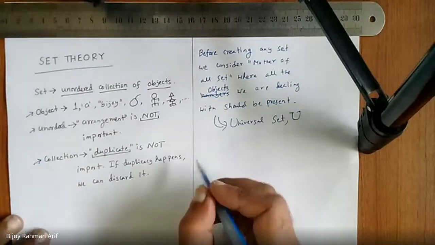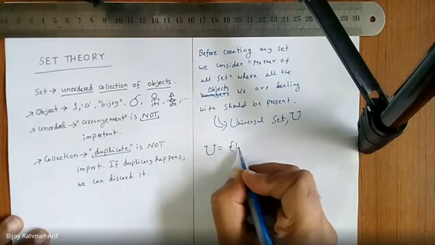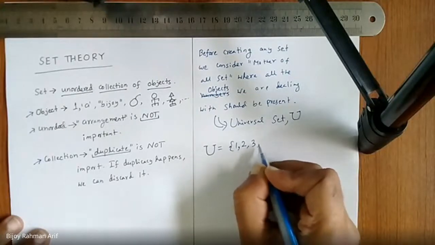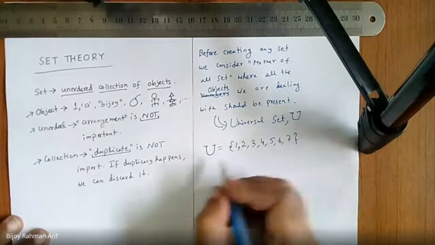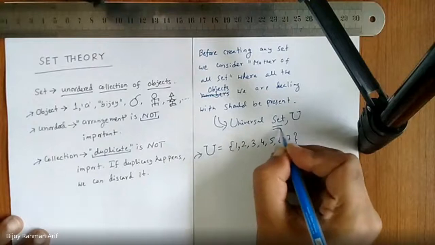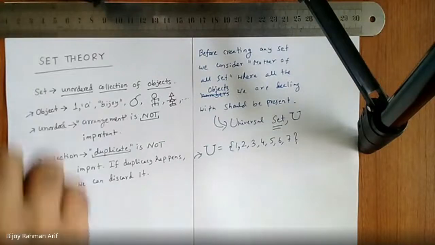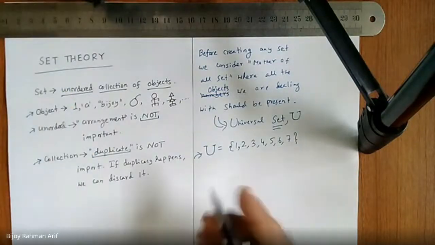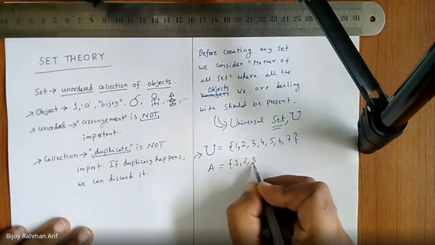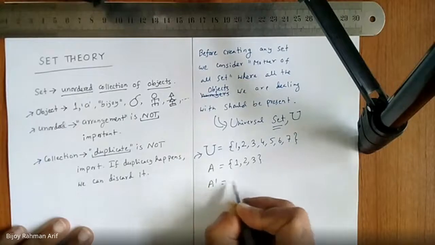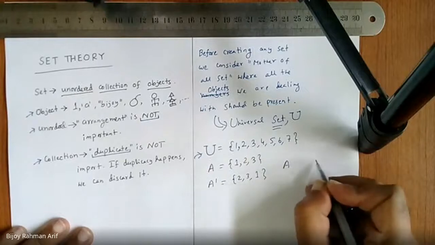Now let's talk this out. Let's assume my universal set is given. A universal set is also a set. Now, if I write A equal to {1, 2, 3} and A dash equal to {2, 3, 1}, is A equal to A dash?